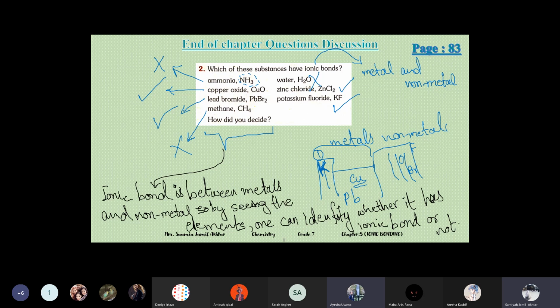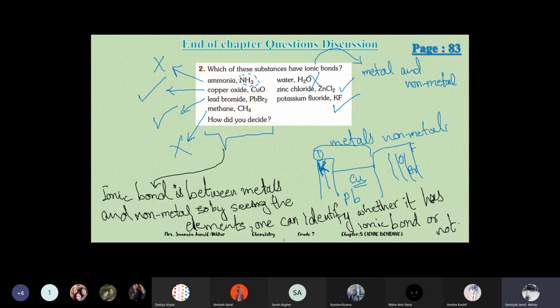Or you can write the reason in your own words. The reason should be the same, but you can use different wording. Identify whether it has an ionic bond or not. This is question number 2.